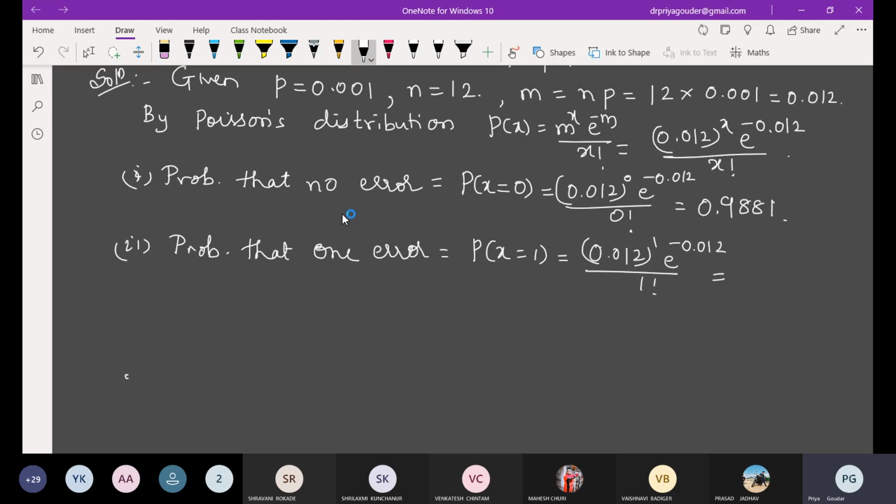To the previous value you multiply by 0.012. That is already there in the calculator, so you will get the answer 0.0118 or 0.0119, no problem.